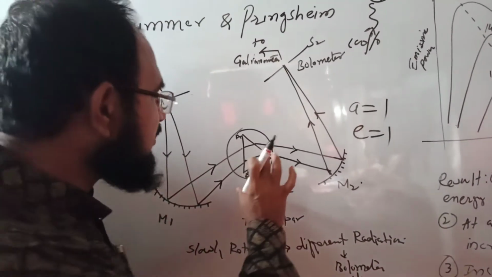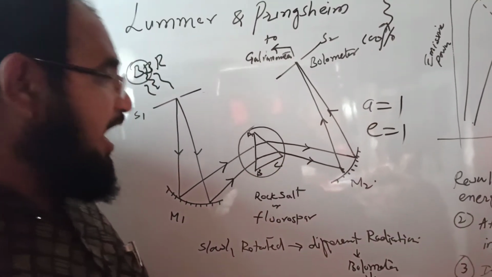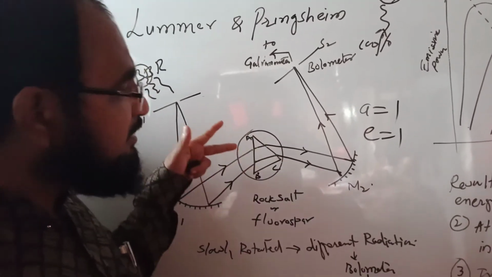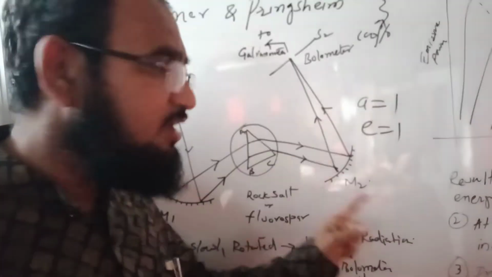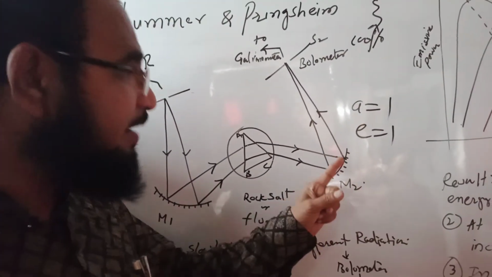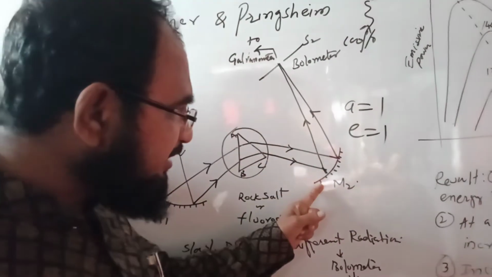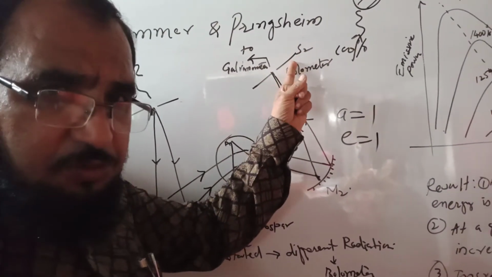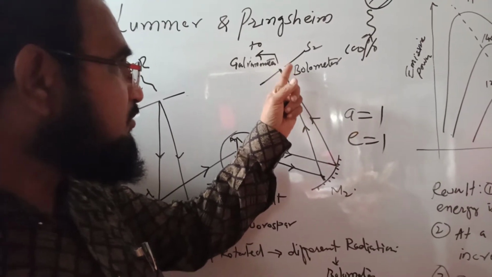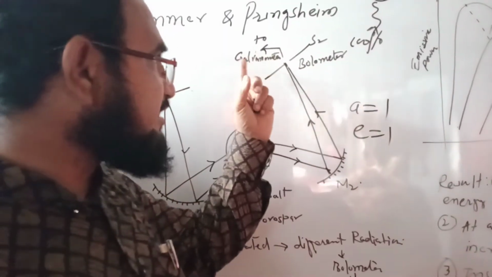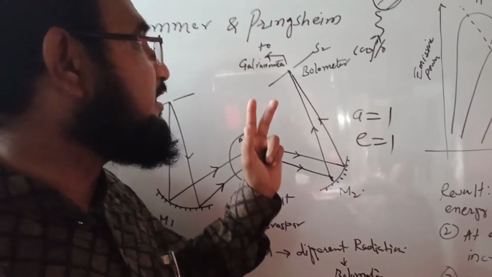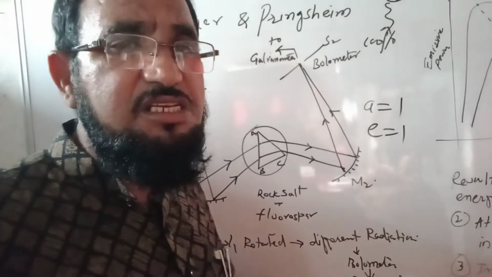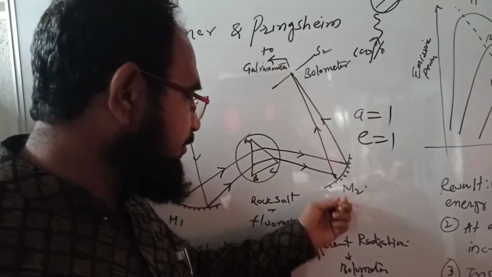The rotating table of the spectrometer means you can rotate this prism, and after refraction from the prism, the radiations are allowed to fall on the second concave mirror M2. This concave mirror M2 will transfer the radiations to the slit S2, and from this slit S2 to the bolometer. In the bolometer there is a galvanometer, which will record the readings and show how much radiation is coming out from M2.